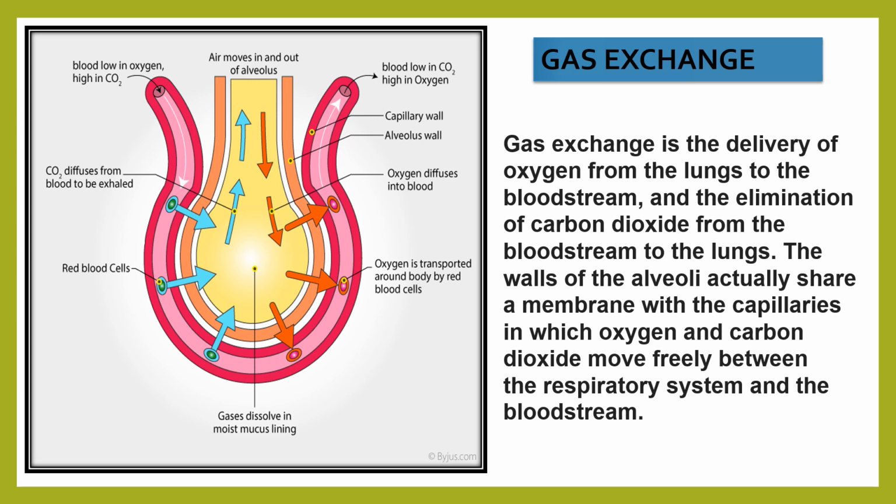Next, gases dissolved in moist mucus lining. The middle one, yellowish or whitish one, actually this is the mucus lining. Next, CO2 or carbon dioxide diffuses from blood to be exhaled by the blue arrow. And the last one already I have told. So please see the diagram properly and draw the arrows whenever you are going to draw this diagram.